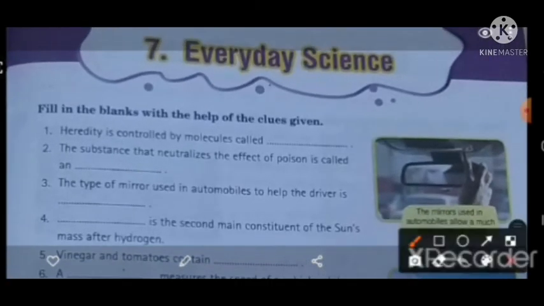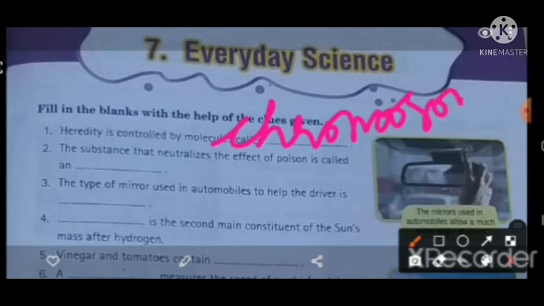Answer is chromosomes. Chromosomes control heredity. Heredity is controlled by the molecules called chromosomes.